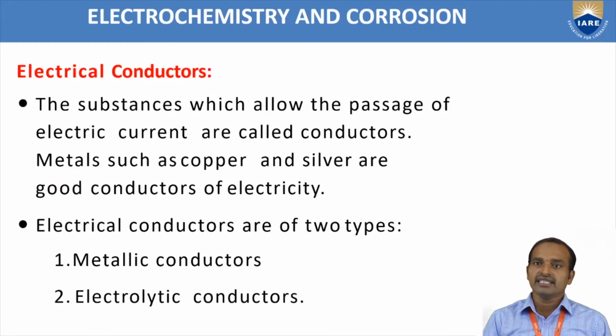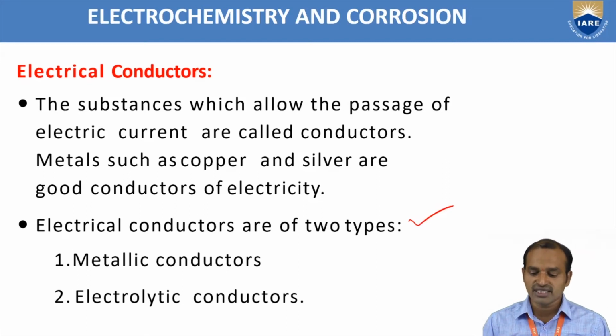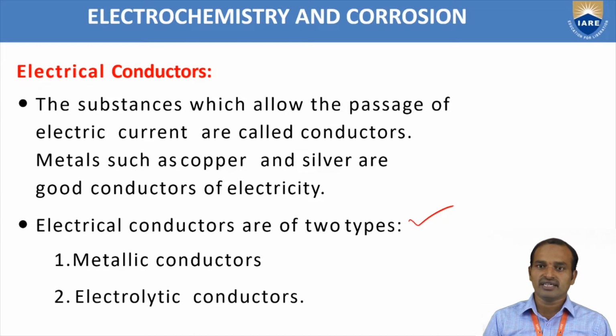These electrical conductors are mainly classified into two types. What is meant by an electrical conductor? The substance which allows electricity to pass through it is called a conductor. The two types are the metallic conductor and the electrolytic conductor. One by one we will discuss what a metallic conductor is and what an electrolytic conductor is.